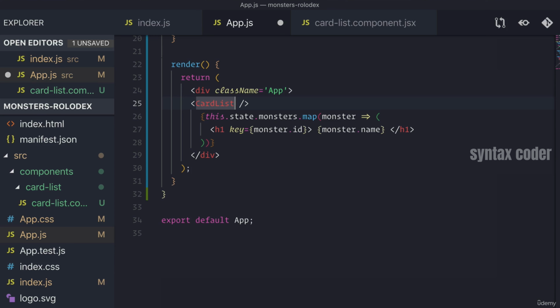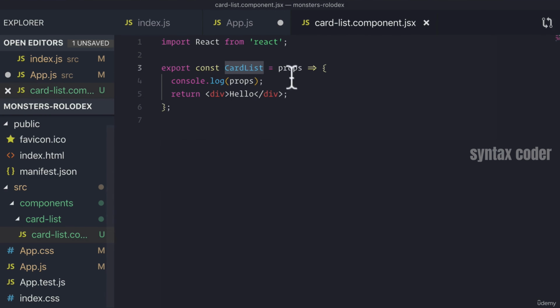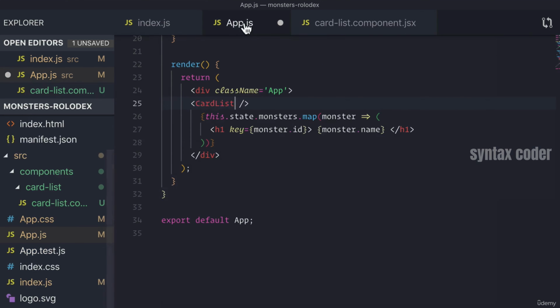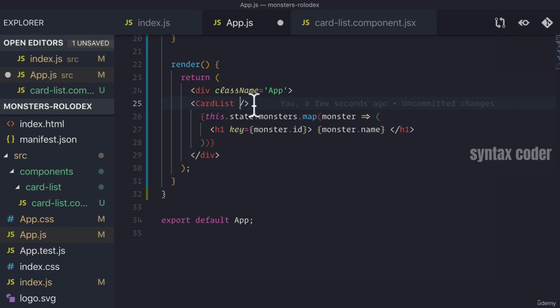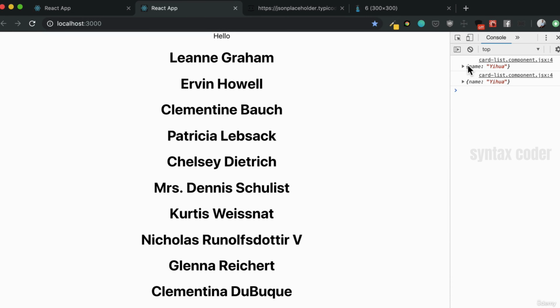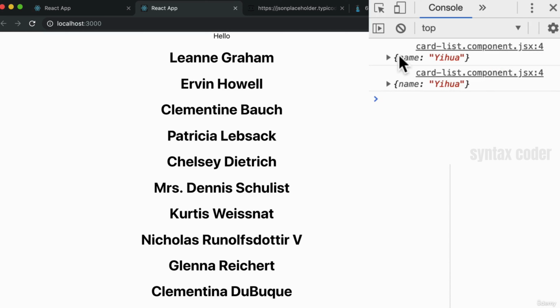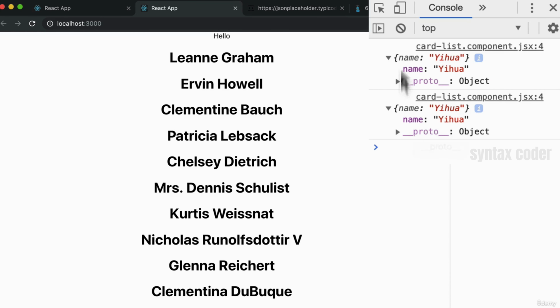Now, you remember earlier when I said that there is this props parameter, right? This is actually going to be any parameter that we pass into card list. So if here we say there's a prop called name and we pass in Yihua, right? Then what will actually log out when we look at our app is this card list that says name, right? And then it says Yihua. So right there is our card list component. And right here, you see that we're actually logging it out. We're logging out Yihua, right?